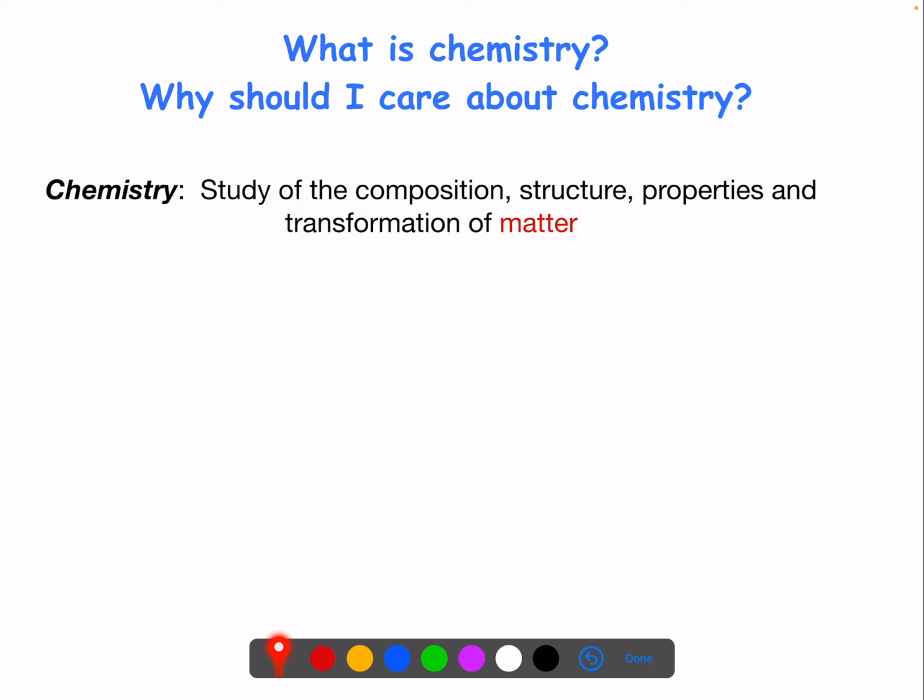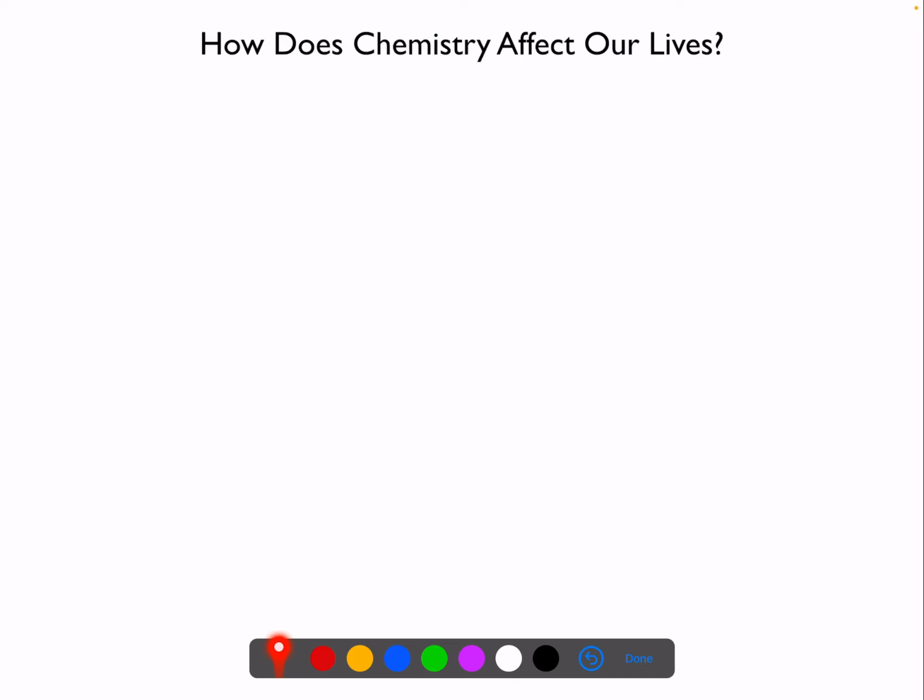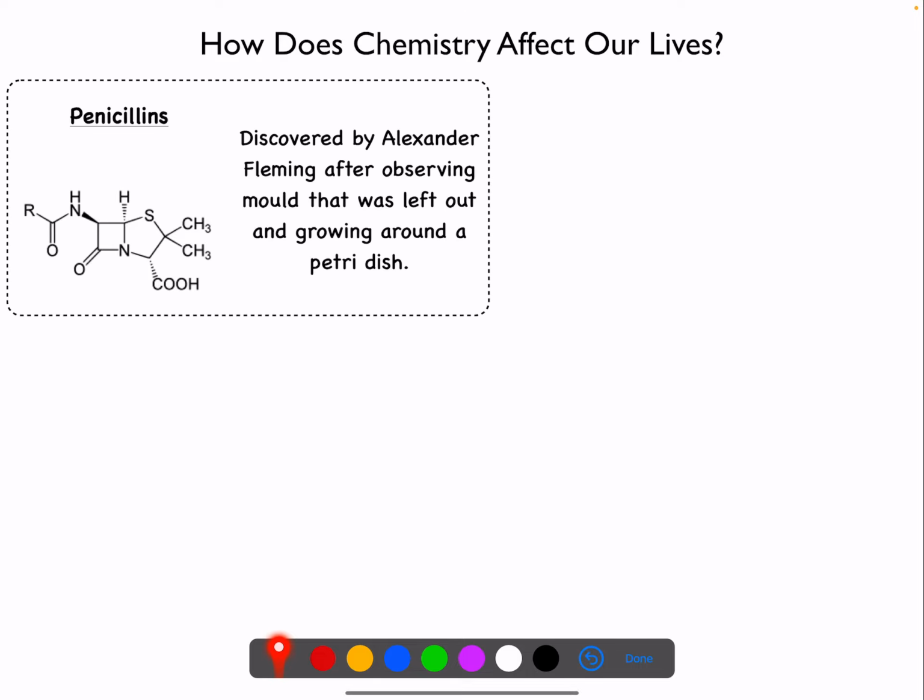But before we really delve into what that definition means, I just want to emphasize some of the many ways where chemistry affects our lives, whether we know it or not. A couple of ways we can think about are penicillins, antibiotics, drugs, pharmaceuticals, right? All of these are discovered or synthesized by chemists.